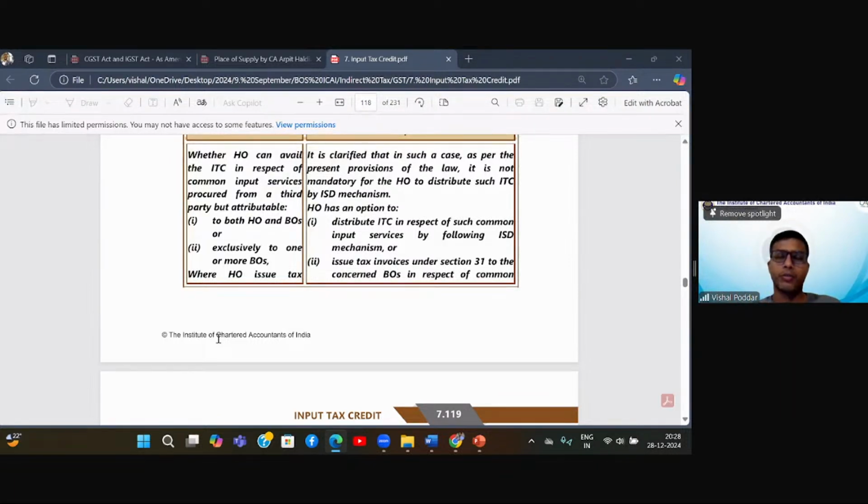Now, please understand, students, I personally did not understand the logic of this ruling because, see, whenever people have confusion about understanding this cross charge, I explain it like this. Head office is like your parents. You all are the kids of your parents. As parents, it is my moral duty to take care of my children till they all become independent.